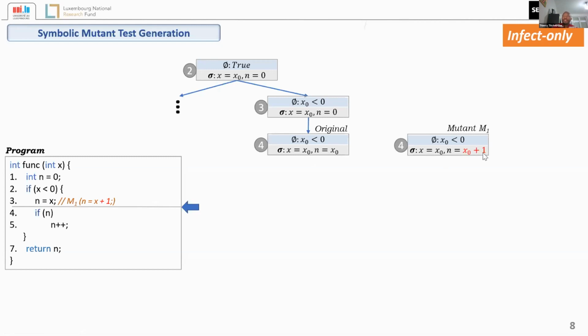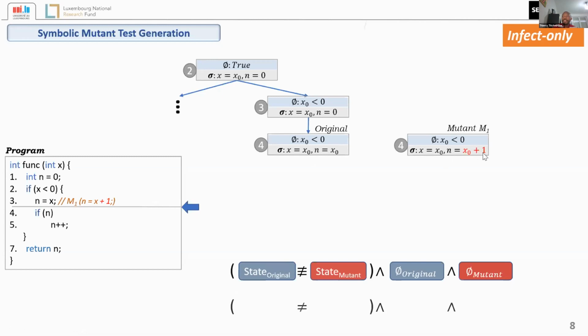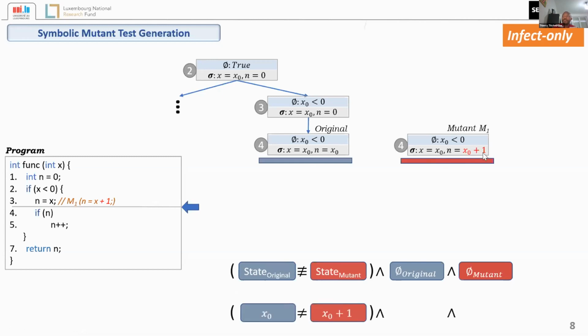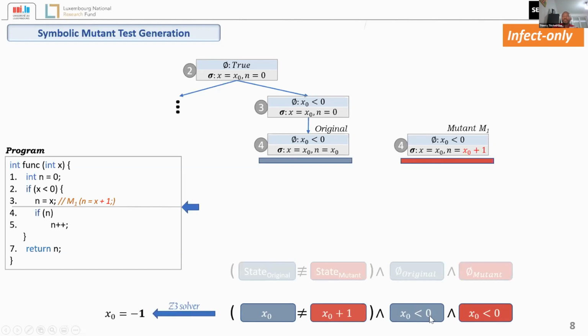Now, if we try to generate a test at this point using the formula that I previously showed, we will have something like this, where the state of the original will be x0, because n is the only thing that is different, basically, and it is the value of n that is compared. So you have x0 should not be equal to x0 plus 1, and the path condition is the same, x0 less than 0. So when we solve this one with the Z3 solver, we get x0 equal to -1.